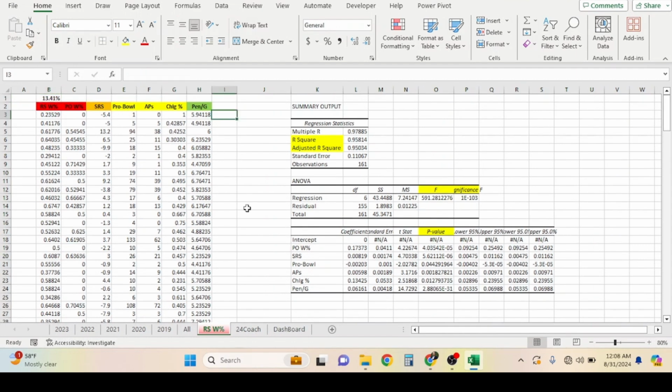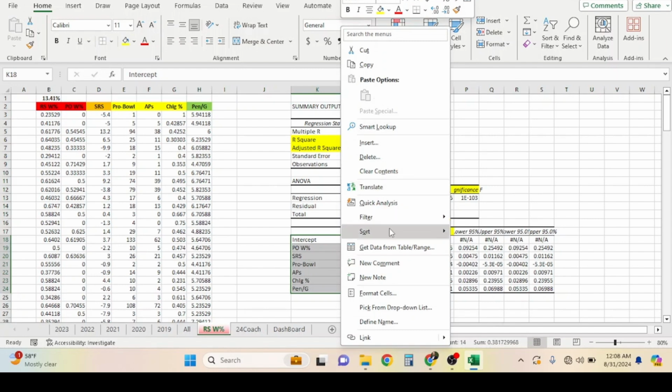Now, with all this data, we figured out our model. We figured out what we want to do. And our next thing is going to be to copy and paste. We want to copy and paste the formula. The coefficient column here is going to be our formula. So basically our algorithm, for lack of a better term.